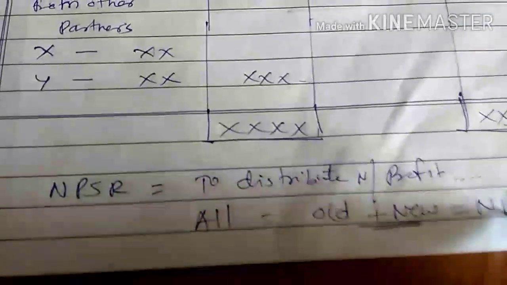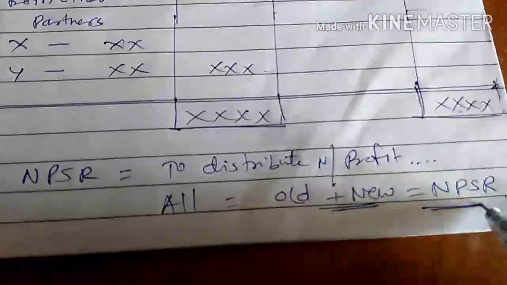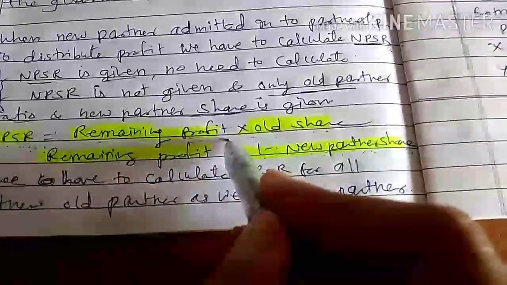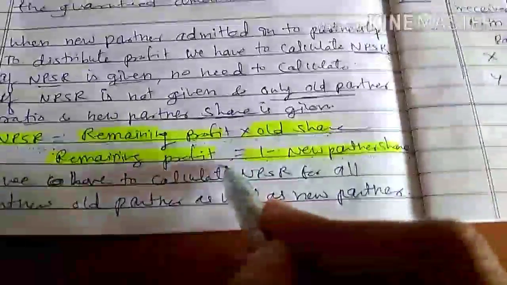In which ratio? New profit sharing ratio. And if the new profit sharing ratio is not given, you have to use the formula: new profit sharing ratio is equal to remaining profit into old share, where remaining profit is equal to 1 minus new partner share.